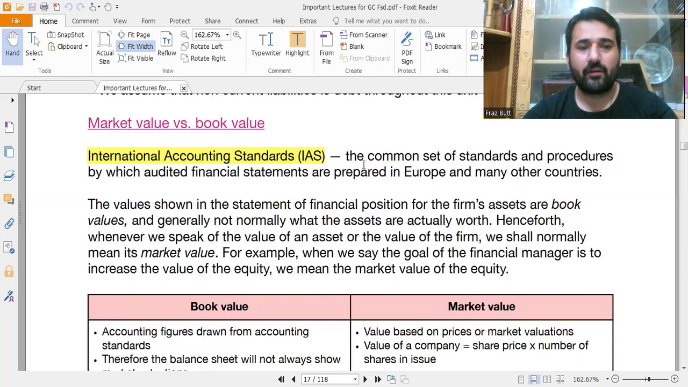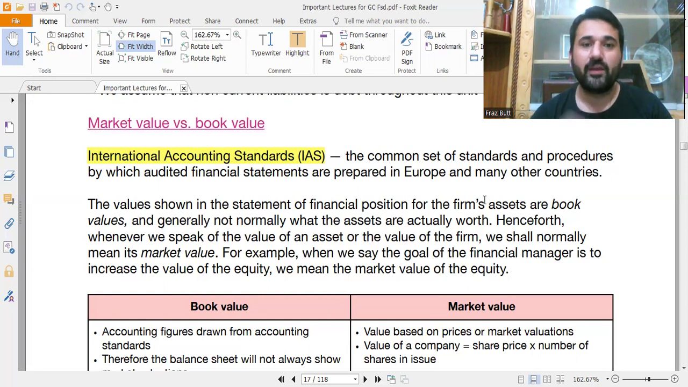Okay, what are international accounting standards? The common set of standards and procedures by which audited financial statements are prepared in Europe and in many other countries. For example, we are talking about Pakistan. So in many other countries the financial statements are prepared according to a certain rule.